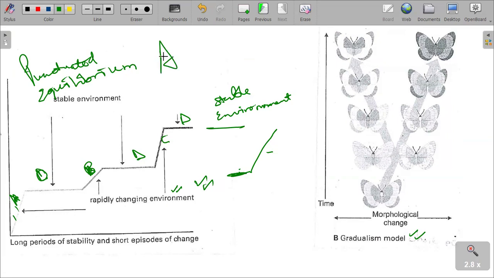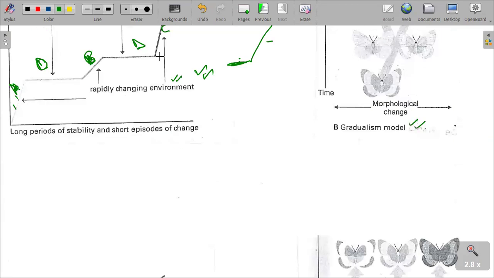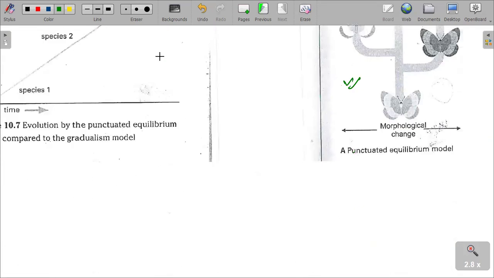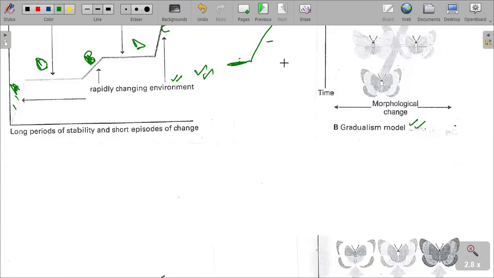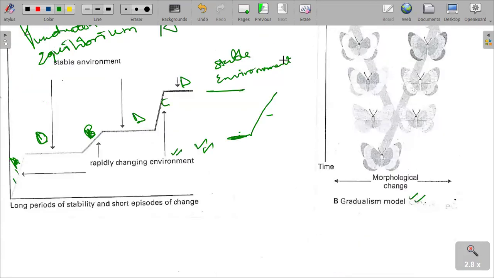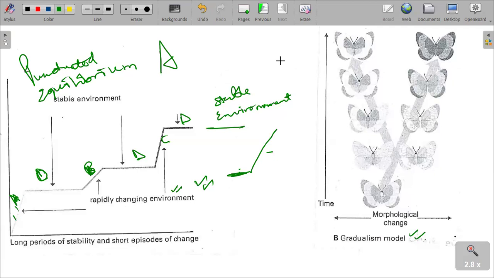which is A, and this whole graph is showing punctuated equilibrium. And then we also have B, which is gradualism. So class, please note these graphs. The first graph is punctuated equilibrium, which is showing periods of change, a rapidly changing environment.